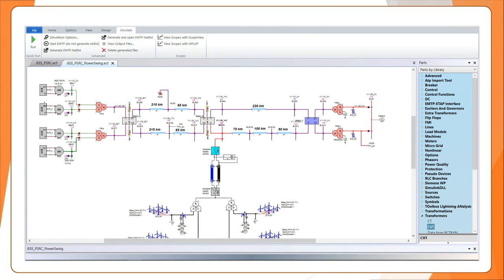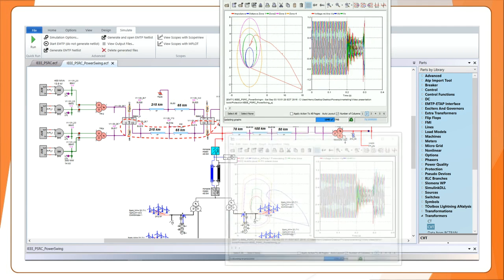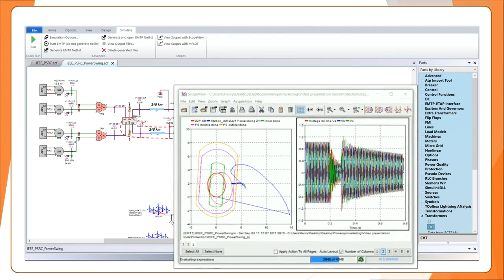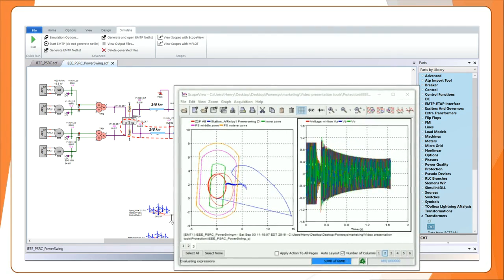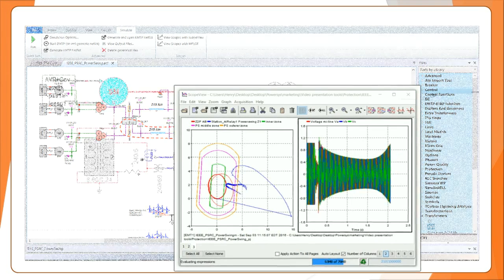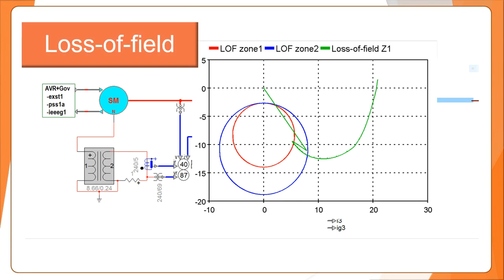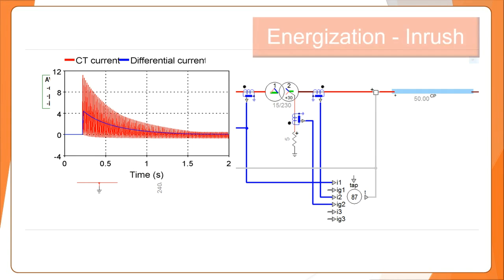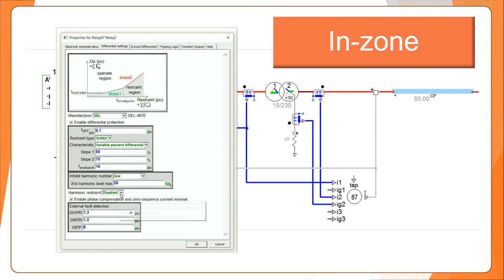The EMTP Protection Toolbox is the perfect tool to study line protection and reaching of distance elements, as well as the power swing and out-of-step detection. The highly accurate model of generators and transformers allows you to verify the settings for loss of field conditions, transformer energization, and in-zone fault detection.